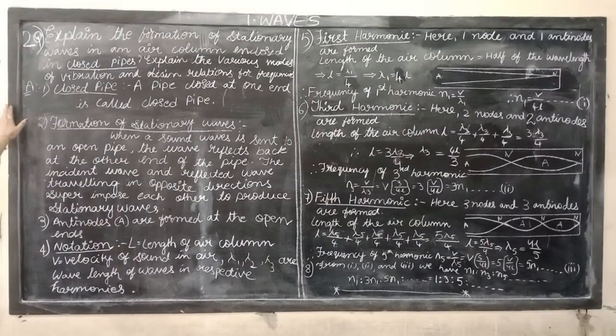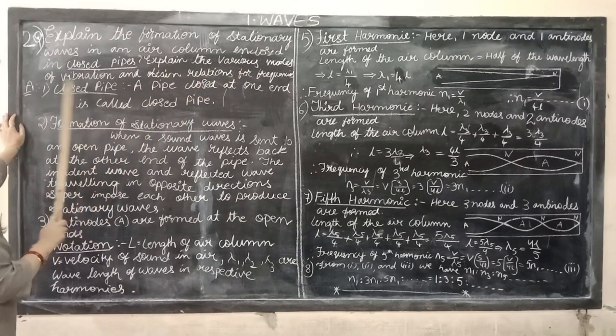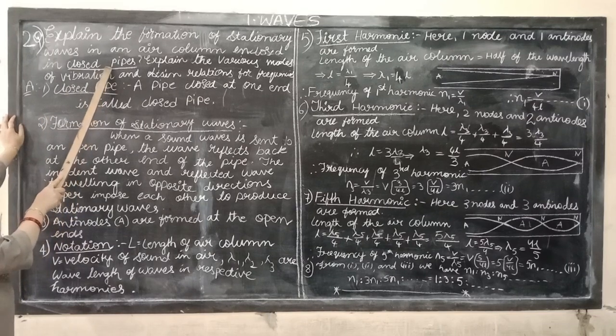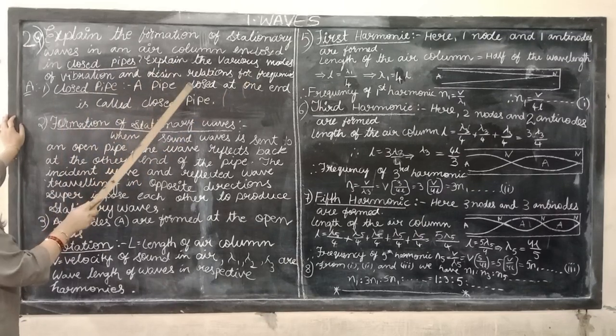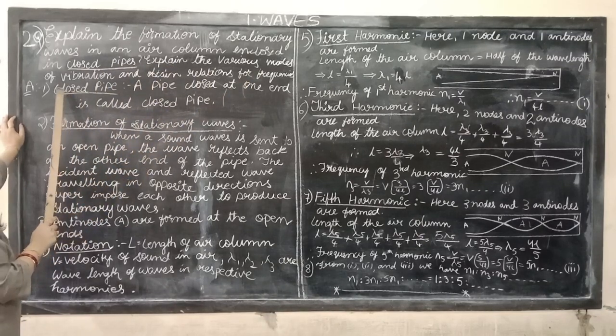The next question is to explain the formation of stationary waves in an air column in closed pipes. Open pipe discussion is done. Next, the closed pipe. Explain the various modes of vibration and octave relations for frequencies.